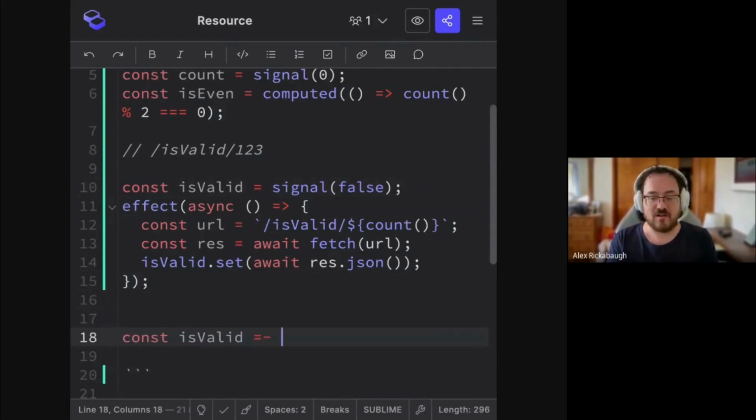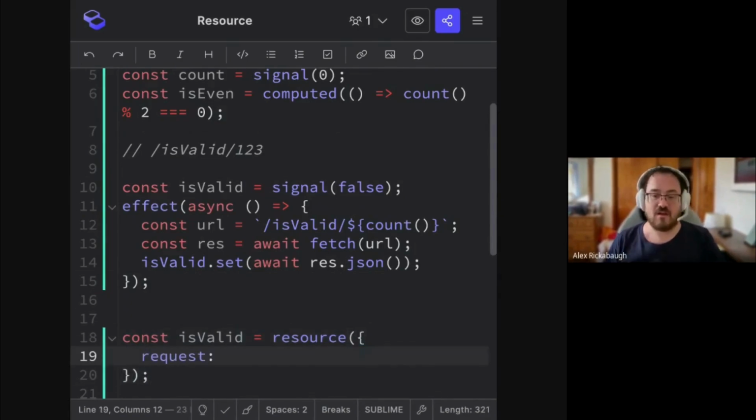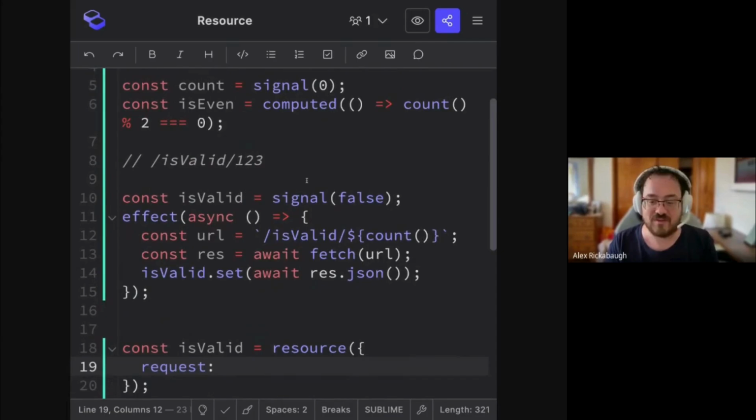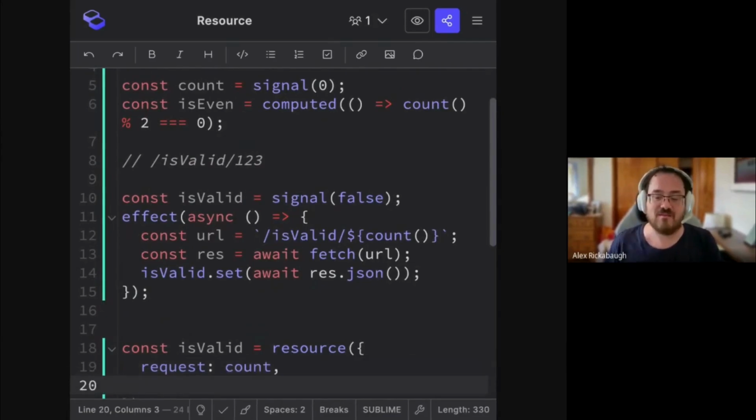So we can declare isValid as a resource, and the resource API gives us a request that we pass in, and the request is what's going to trigger the resource to go and update. So what does this asynchronous request depend on? In this case, it's actually this dot because I'm using component syntax, but I care about the counts, right?